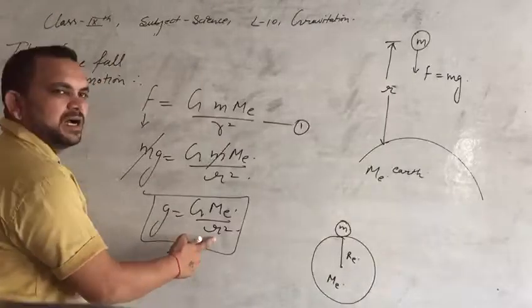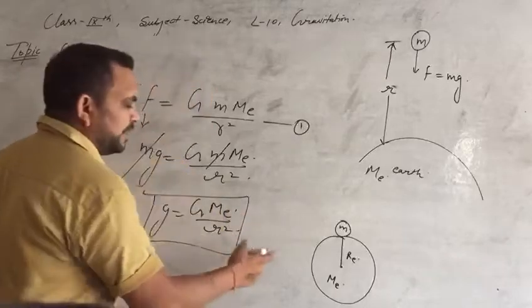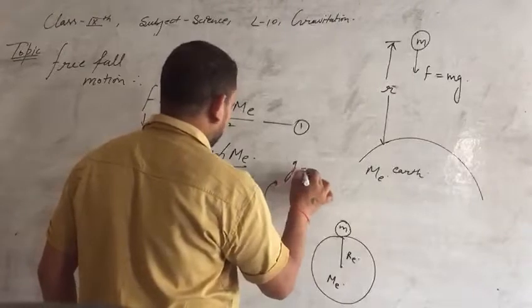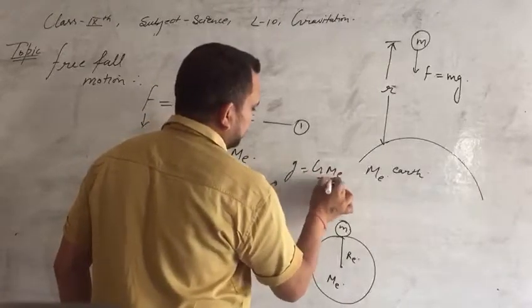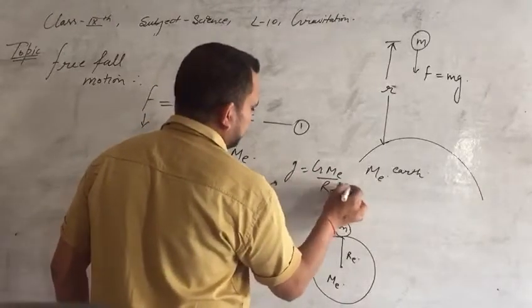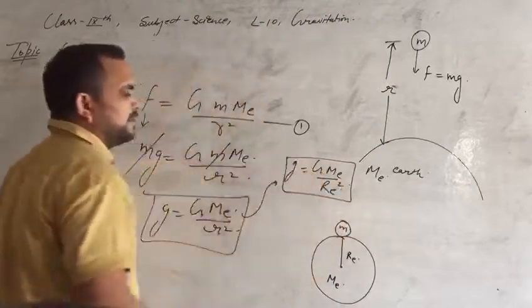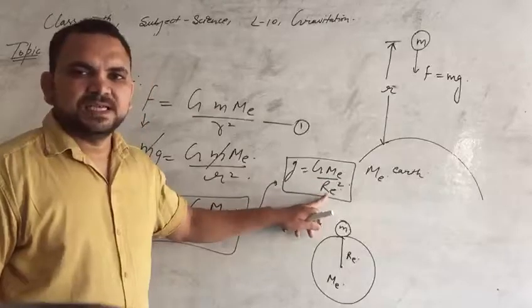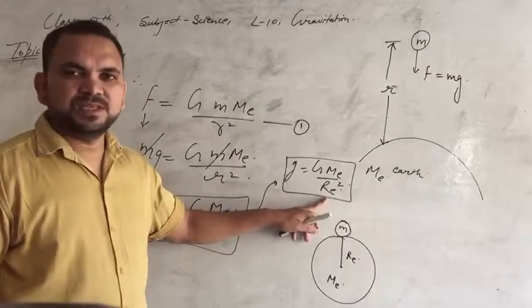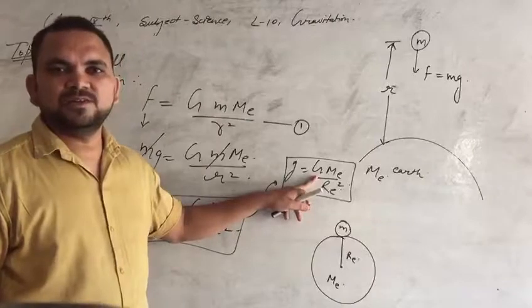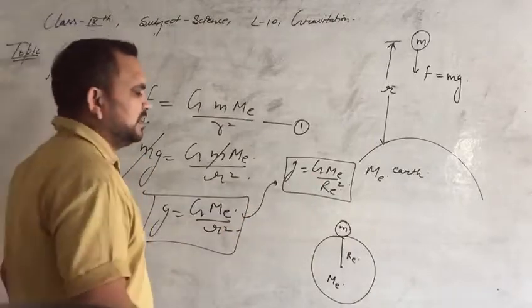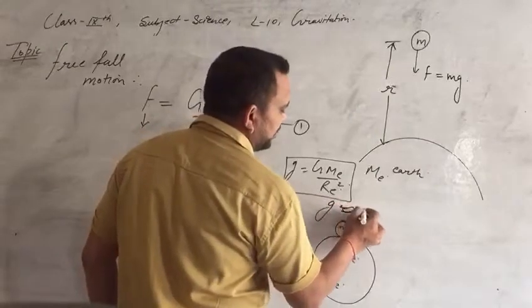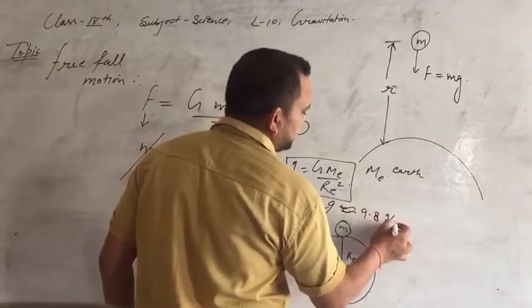Now instead of r, we will put r equals Re. If you put the value of the mass of the earth in kg, the radius of the earth and the value of the gravitational constant, then you will find that the value of g will be approximately equal to 9.8 meter per second square.